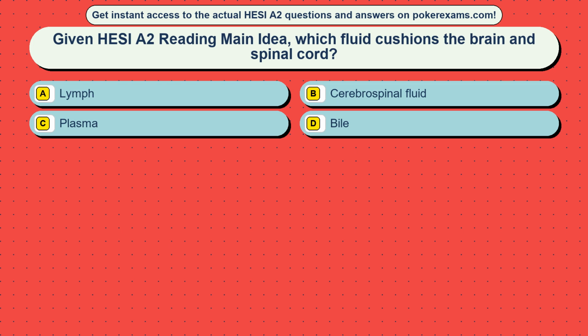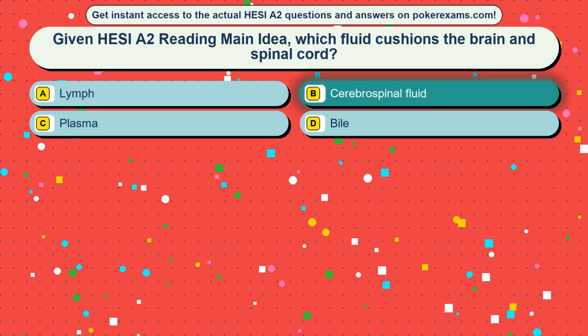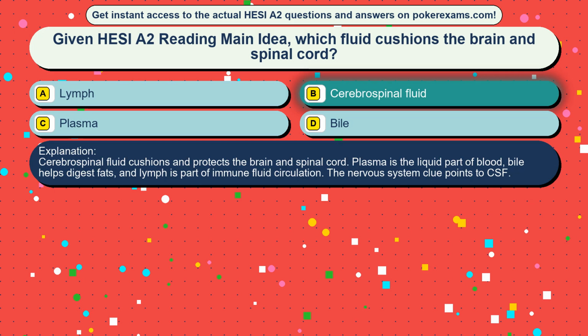Question 48. Given HESI A2 reading main idea, which fluid cushions the brain and spinal cord? Option A: Lymph. Option B: Cerebrospinal fluid. Option C: Plasma. Option D: Bile. The correct answer is option B, cerebrospinal fluid. Cerebrospinal fluid cushions and protects the brain and spinal cord. Plasma is the liquid part of blood, bile helps digest fats, and lymph is part of immune fluid circulation. The nervous system clue points to CSF.